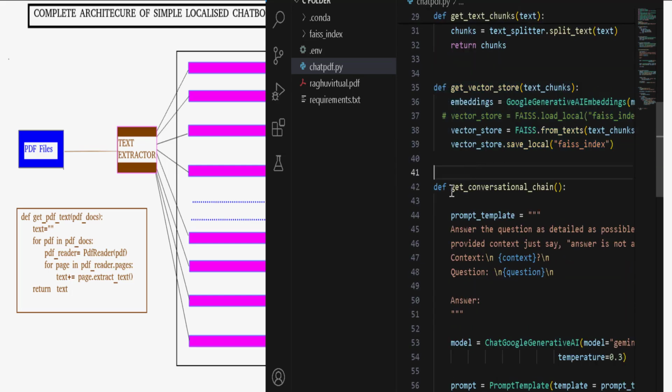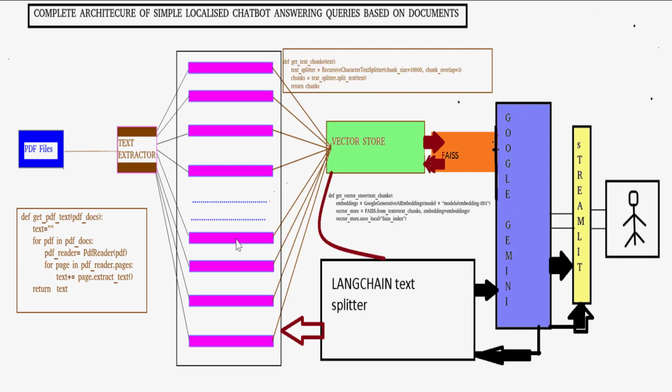And then this conversational chain: the user will ask different queries through this Streamlit interface, and they will go to this Google Gemini plus this Langchain, and there it will also go through the Facebook AI similarity search.